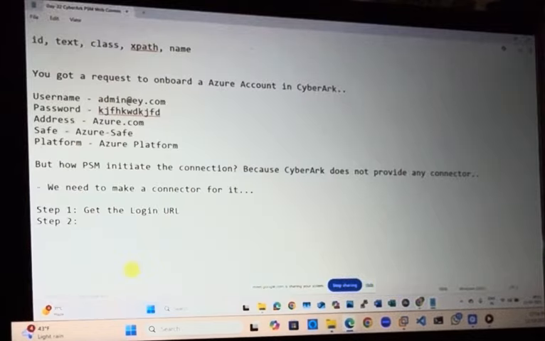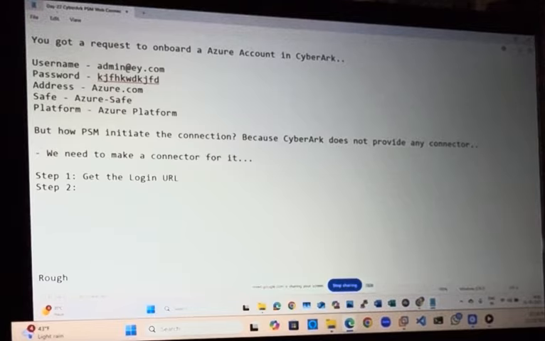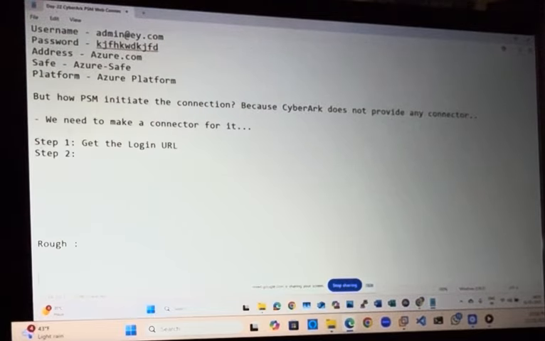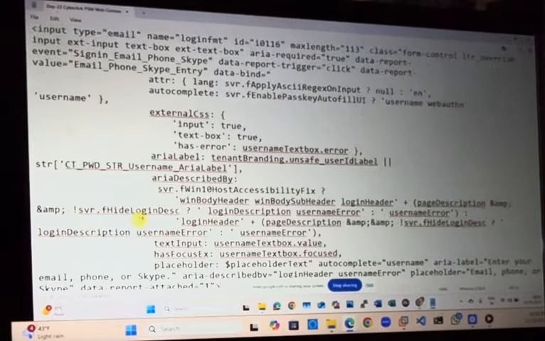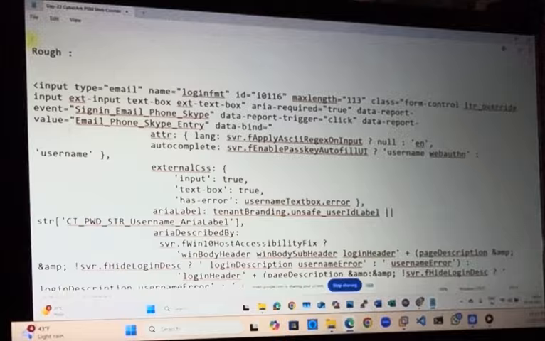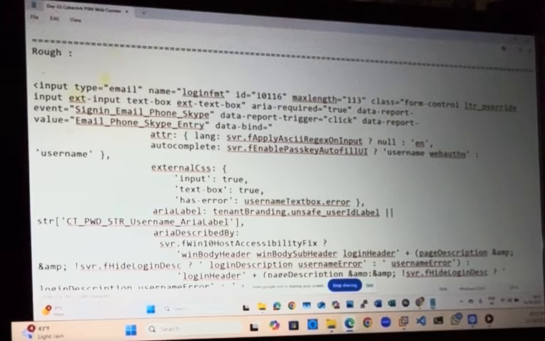And this is for rough, I will mention here, rough. We don't need to use it in our production. But yes, can you see, this is for the rough. Okay. So in this, can you see